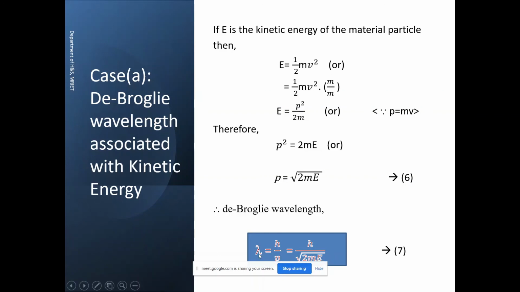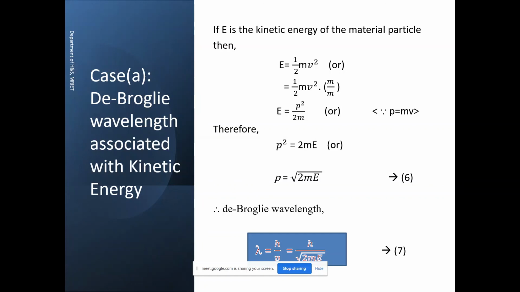Yes, it is lambda equals h by root over 2mE, and this equation is very important to solve the problems. For the problem's sake, it is a very important equation, so you need to remember it, right? So what is the de Broglie wavelength associated with the kinetic energy? De Broglie wavelength lambda equals h by root over 2mE. This is the relationship between lambda and E. E is the kinetic energy. Now this is our case 1 or case A.